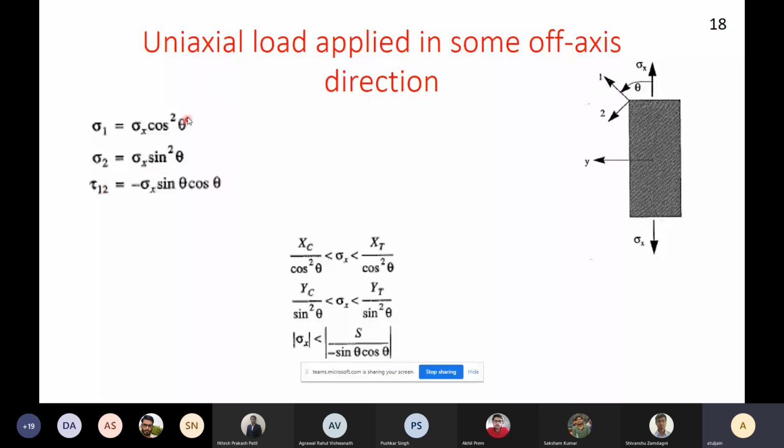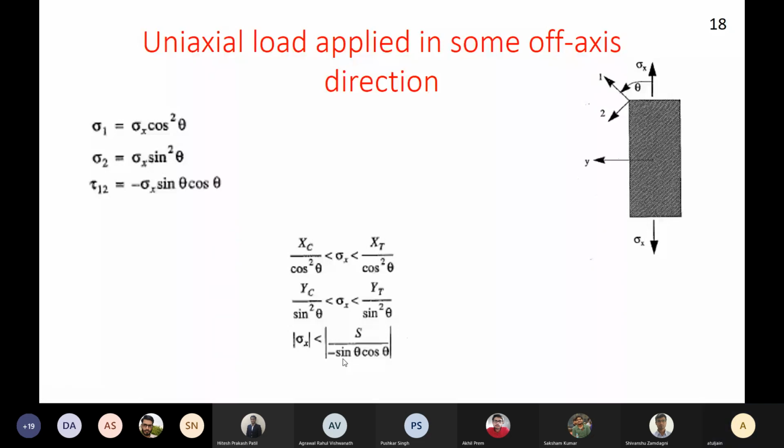Now that we have the value of sigma 1, sigma 2, tau 12 for any value of theta, I will put it back in the failure criteria that I have described in my last slide. So my inequalities are going to come like this: sigma x, the applied load, should lie between sigma xc by cos square theta and sigma xt by cos square theta. Similarly for the other two. If these three inequalities are satisfied, then I can say that my material is safe.